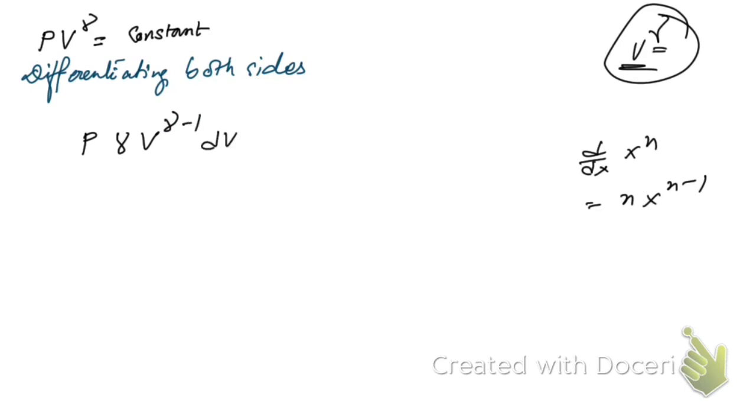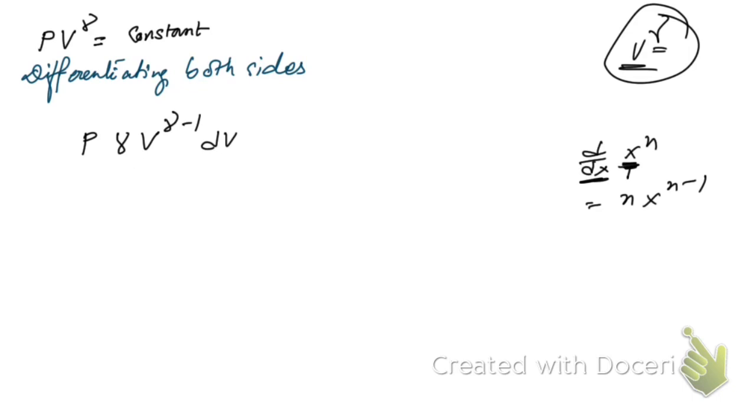Then dV should be written, because here you see we are not differentiating with respect to V. Here the function is a function of x, and we are differentiating with respect to x, but here we haven't mentioned with respect to which variable we have differentiated.